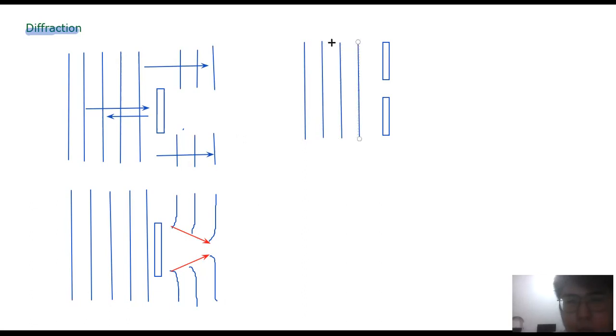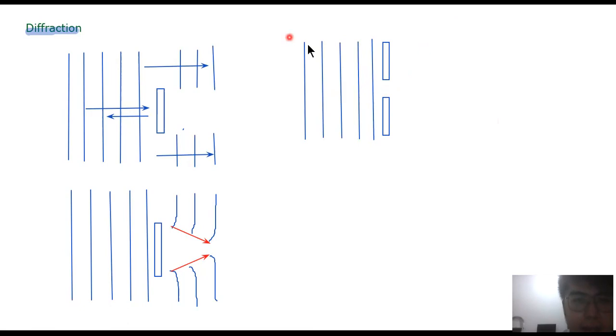So all the water particles, they will be forced through this tiny hole. As a result, they cannot fit in, right? So they have to force themselves to fit in and then come out. That's why after they come out, after they pass through this space, it will spread. Okay, you can imagine like you squeeze it and then suddenly it expands again. So it's kind of like it spreads out.